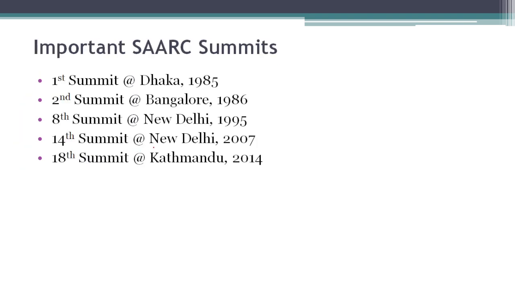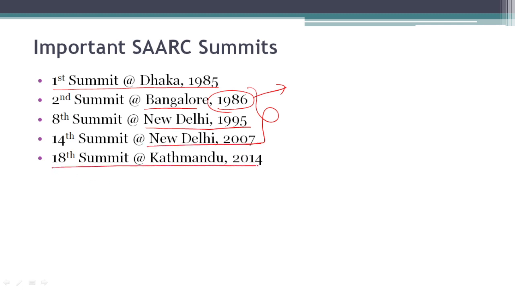Let's look at the most important SAARC summits which were held in the past. The first SAARC summit, as we have discussed, was held in Dhaka in 1985. The second, 8th and 14th were held in India. The second summit was held in Bangalore in 1986, which is the second summit after Dhaka. The 8th summit was held in New Delhi in 1995 and the 14th summit was held in New Delhi in 2007. The last SAARC summit was held in 2014, which was the 18th SAARC summit. After this, there was no SAARC summit held because of issues by Pakistan.